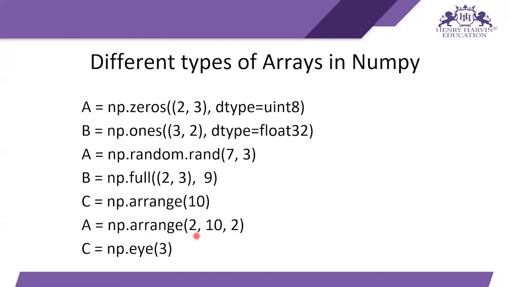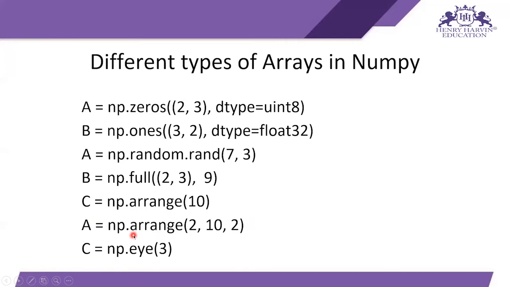So here it takes value 2, then value 4, then 6, then 8, and then after two steps comes 10, but 10 isn't included in our range because 10 is the last value and the last value isn't considered in Python. That's why 10 is discarded, and the values in the a array are 2 4 6 8.